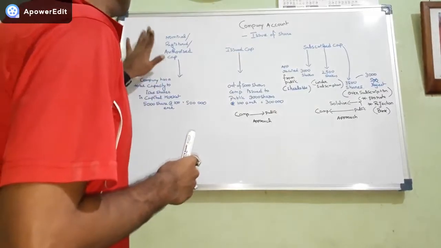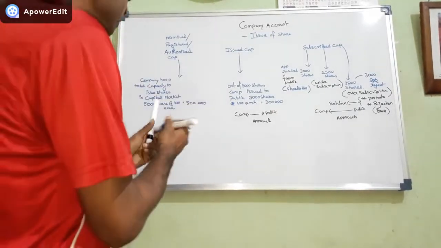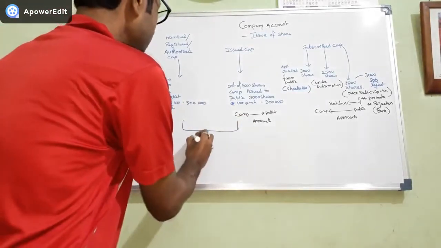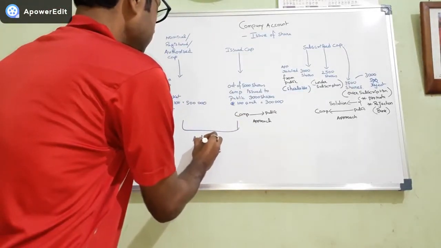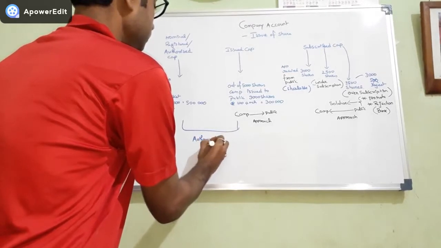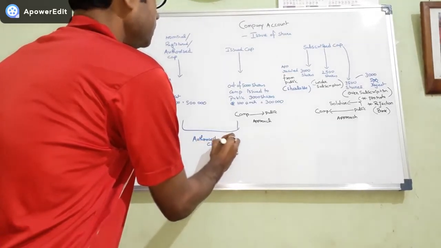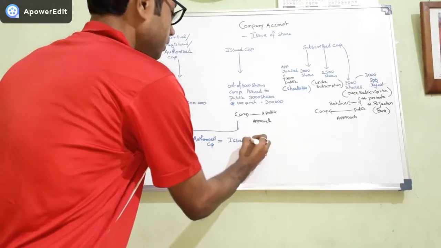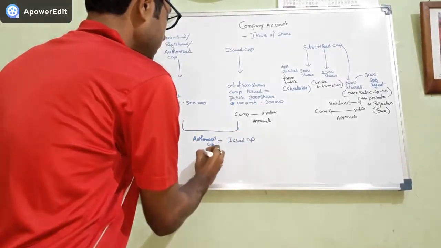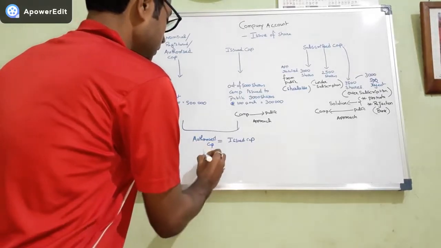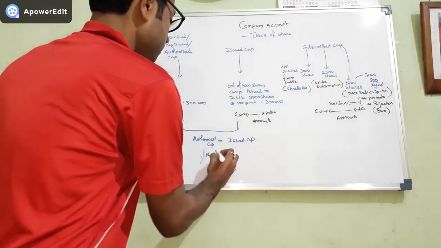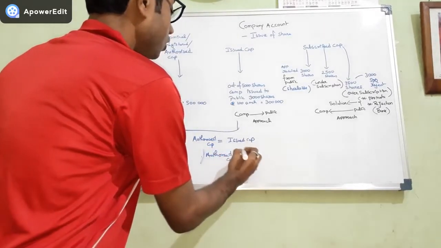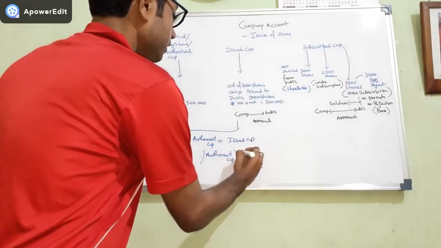And you have to remember this relation also: authorized capital can be equal to issued capital, or authorized capital can be greater than issued capital.